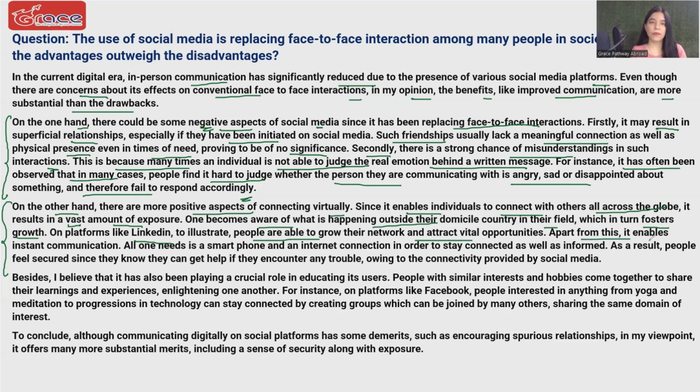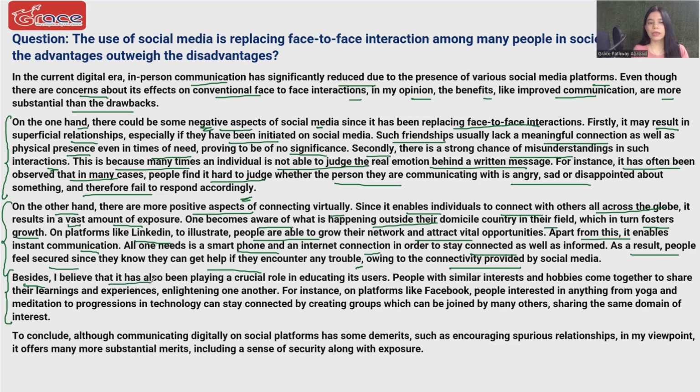opportunities. Apart from this, it enables instant communication. All one needs is a smartphone and an internet connection in order to stay connected as well as informed. As a result, people feel secured since they know they can get help if they encounter any trouble owing to the connectivity provided by social media. The third body paragraph, again on an additional advantage.